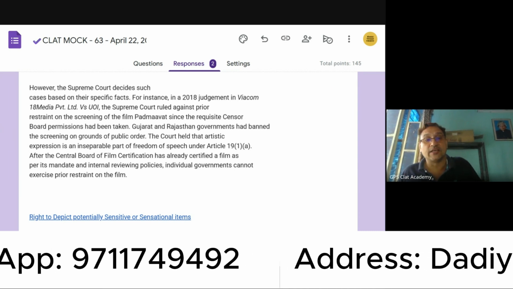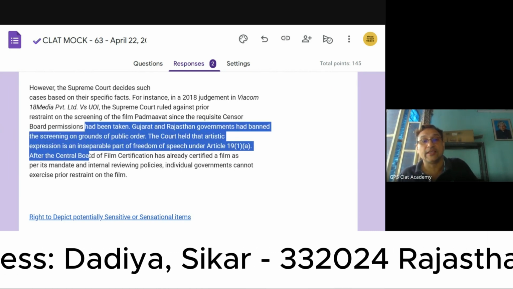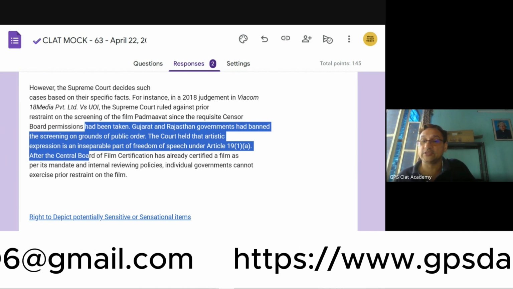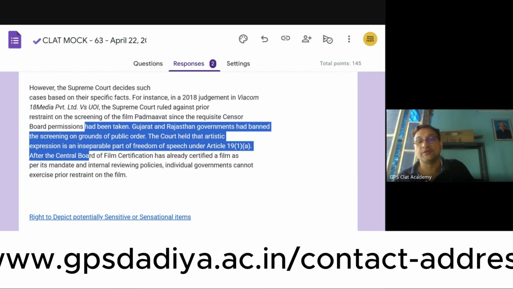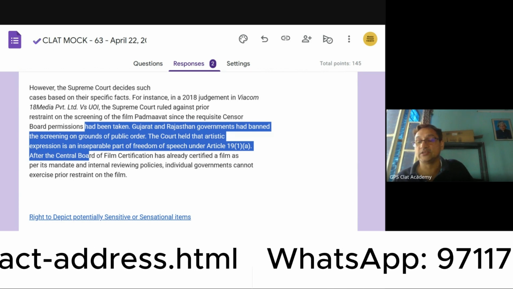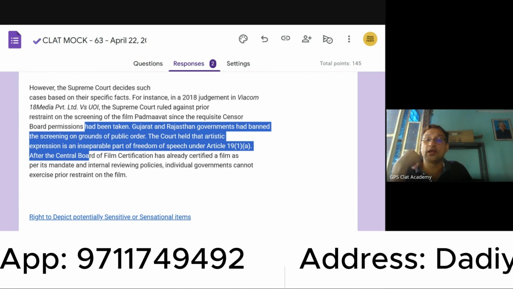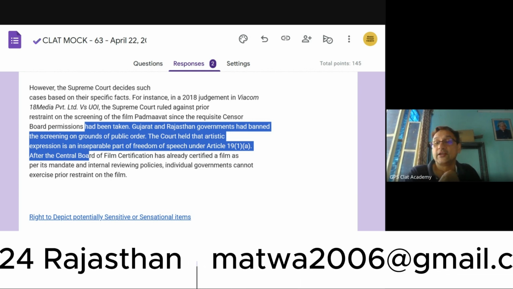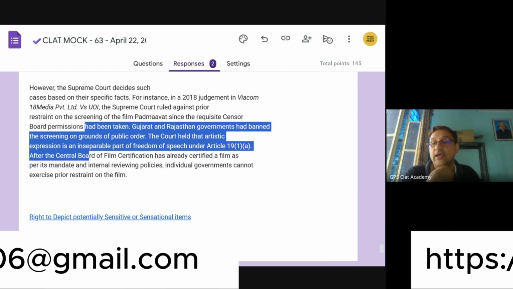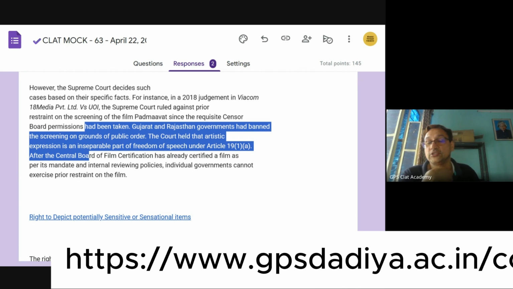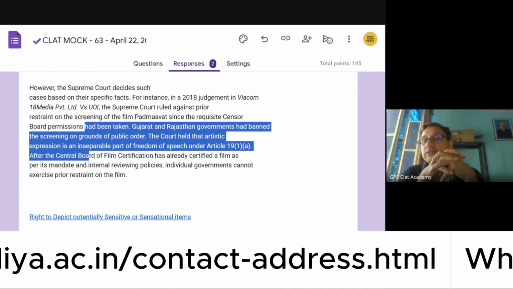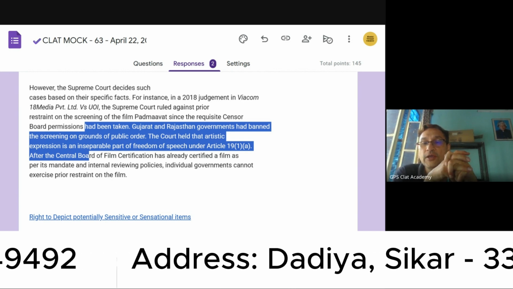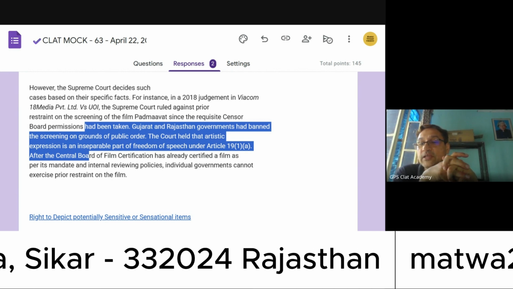The Rajasthan and the state governments taking objections to implementation is not permitted once CBFC has given the go-ahead, but then still they can go ahead and impose a ban if they can prove to the court that that kind of situation is going to arise, and it will surely create a situation of public order, because people's property has to be secured, and you can't sacrifice the same at the altar of free speech.